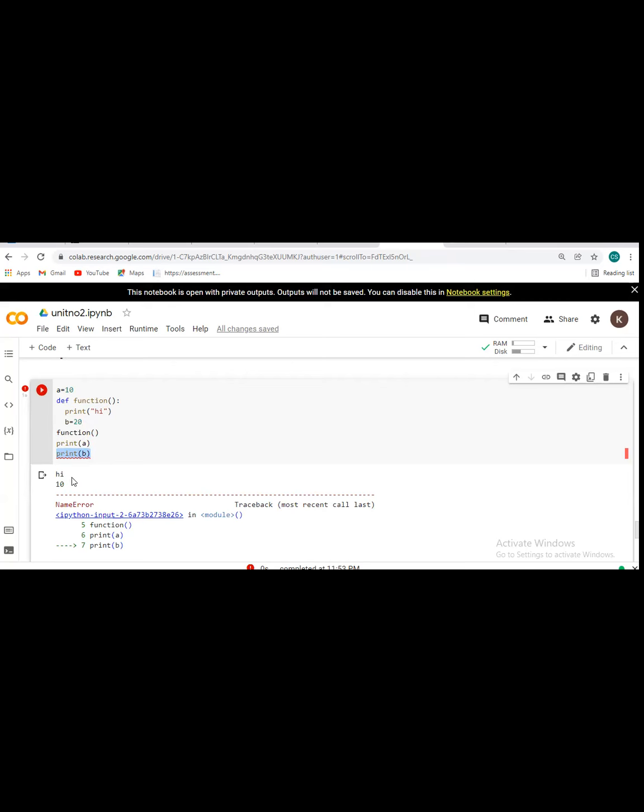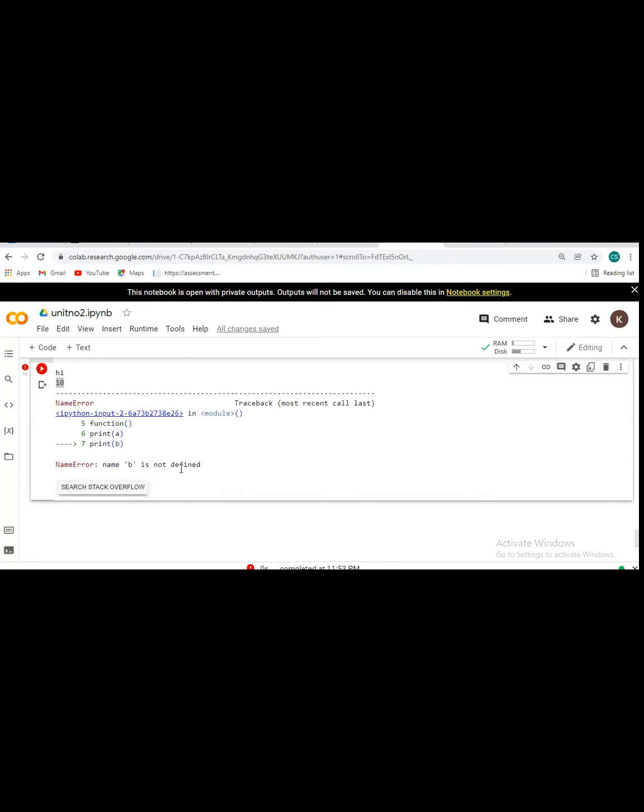So the hello message will be printed, and after that the value of a will be printed, because a is declared outside the function and b is declared inside the function. This b is declared under the local scope. That's why it will say that b is not defined.